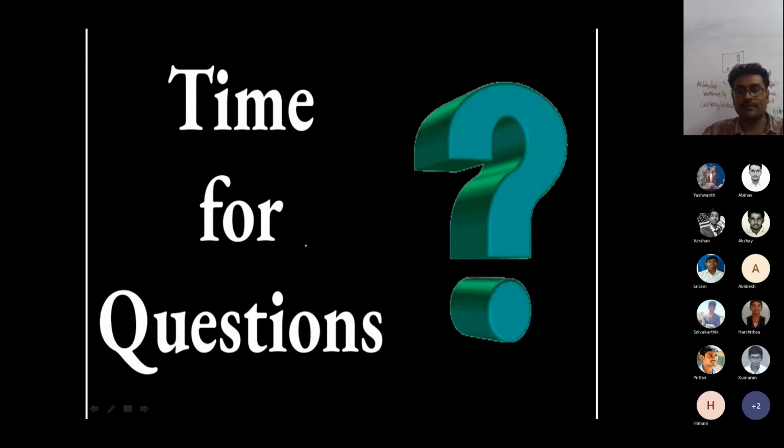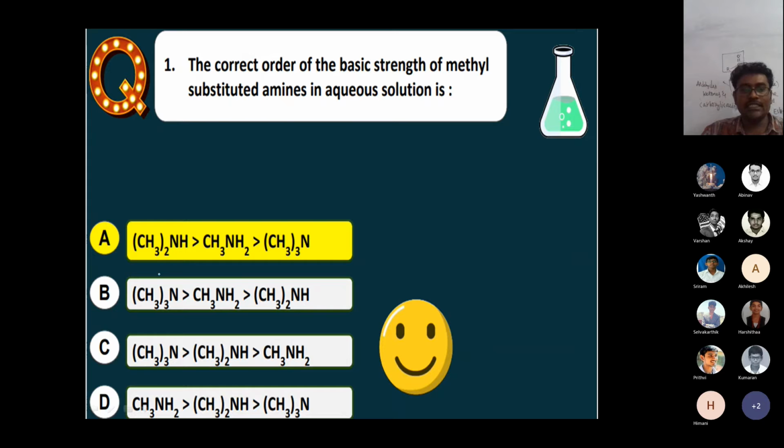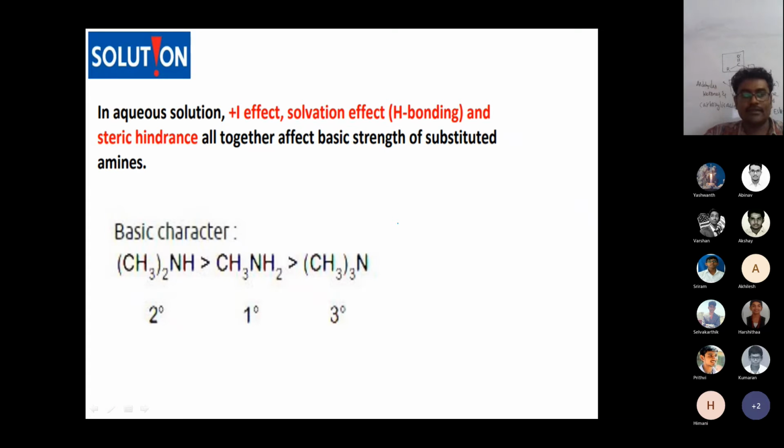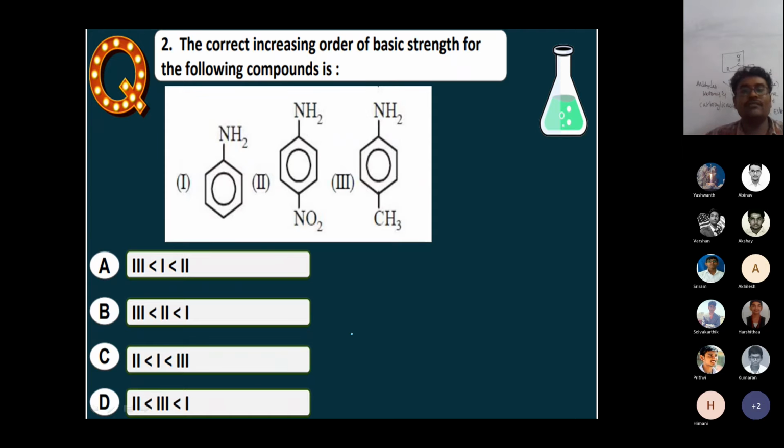Let's see some questions. In this, which is the correct answer? Obviously, I mentioned that secondary amine is more basic than primary amine, which is more basic than tertiary amine. This is the order. Now, which of the following is more basic in nature? Say the answer. Andhra, Bombay, Chennai, Delhi. Which is the correct answer?